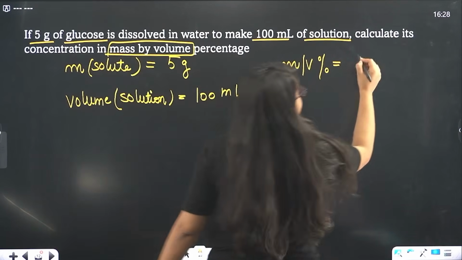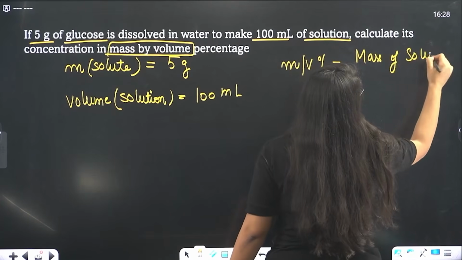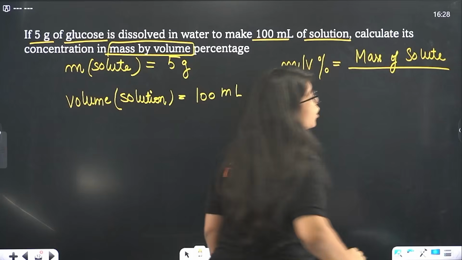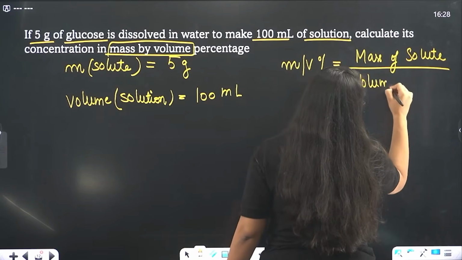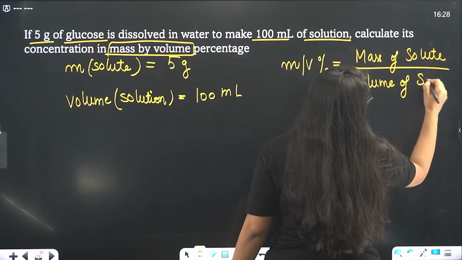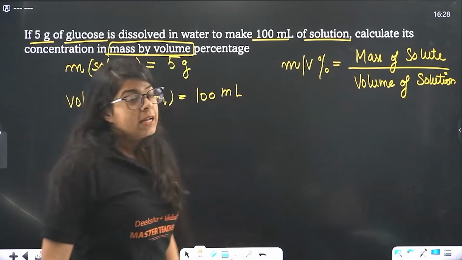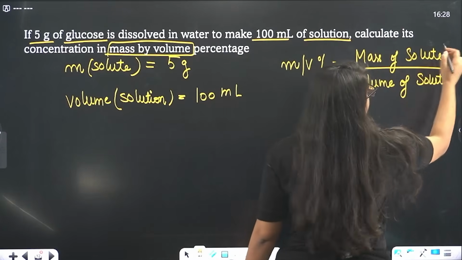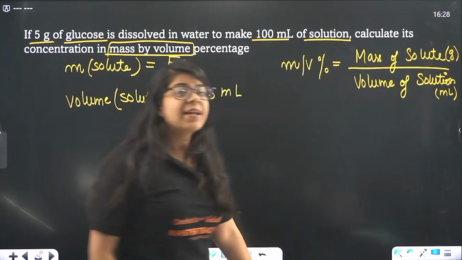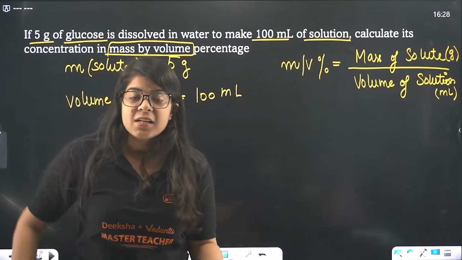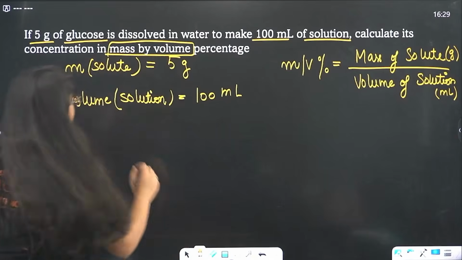So I will write mass of solute divided by volume of solution. Understood, bacha? Now remember that this formula is always in gram and milliliter. If you ever have kg or liters, change them to milligrams and milliliters. Done?